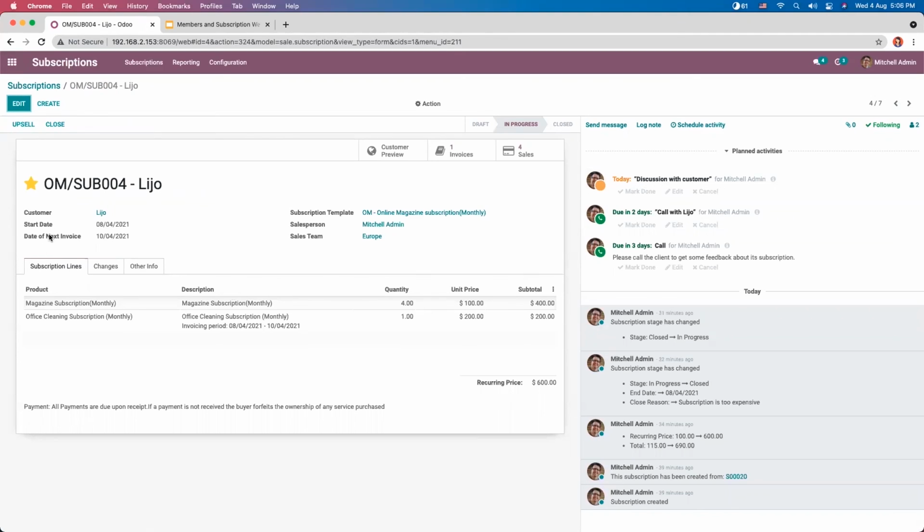But you cannot set different subscription dates, because you can see the start date and date of next invoice are common for both of these services. If you want to create a subscription separately, you have to create a new one. That is, if you want different subscription dates, then you need to create a different subscription. Otherwise, inside a single subscription, you can include different services and create invoices monthly or yearly according to your requirement.